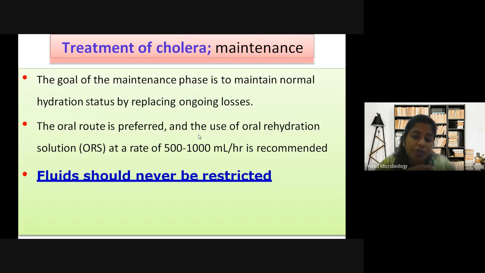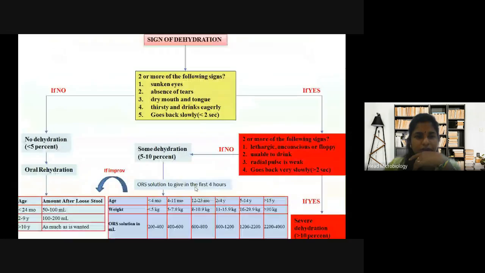So they reduce the speed so much that it passes drop by drop into your body, like 1 liter in the whole day. But sometimes they increase the speed of the valve so that 1 liter goes into your body within 1 hour. So it is like that. Fluid should never be restricted. In case of a cholera patient, fluid intake should not be restricted.